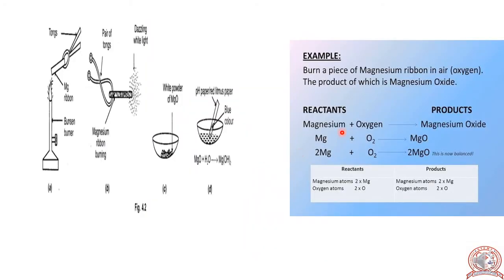See the chemical equation here. Magnesium plus oxygen gives magnesium oxide. This is the chemical equation of this reaction.